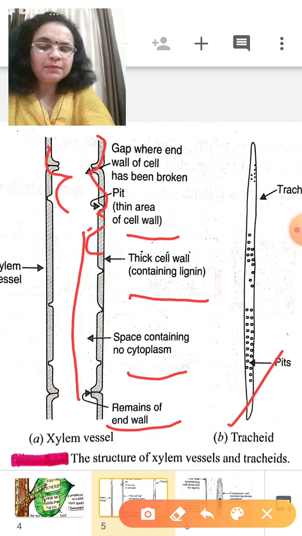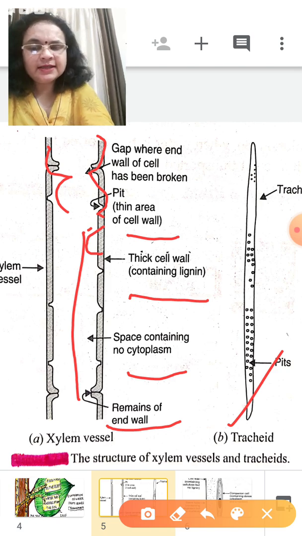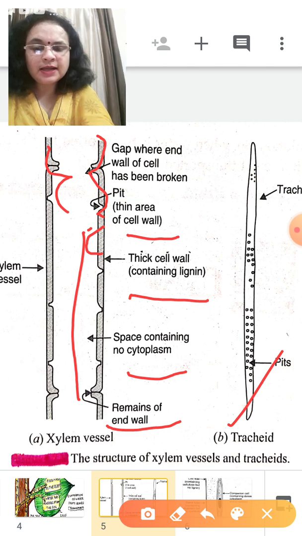In flowering plants, xylem vessels conduct the water for the plant, and sometimes tracheids also conduct the water. Tracheids are present with the xylem vessels in each plant, but they transport the water in flowering plants only.